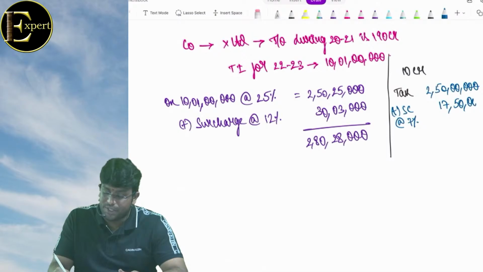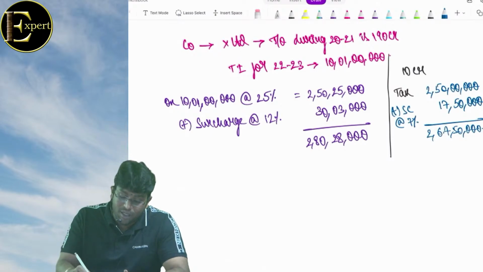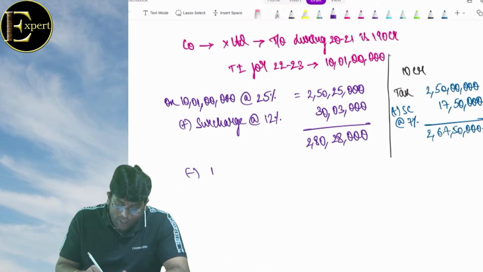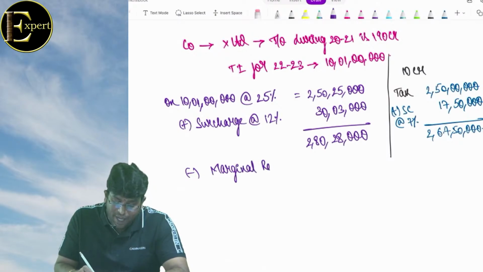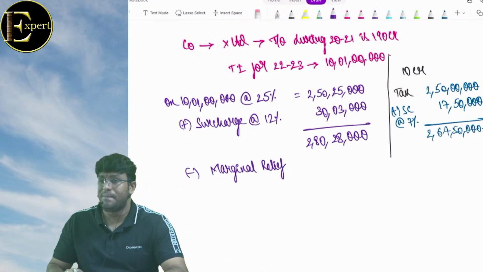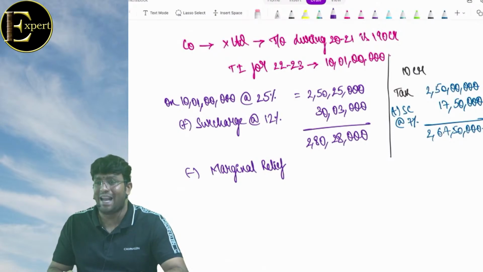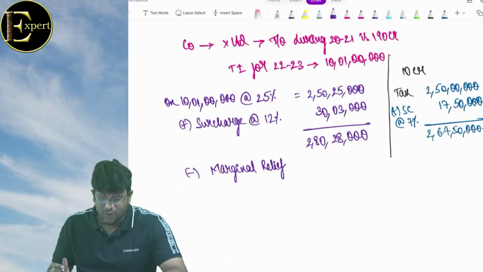17 lakhs 50,000. Total 2 crore 67 lakh 50,000. बेटा बराबर है? अब मुझे बताओ what will be my marginal relief? सबसे बड़े marginal relief आएगा नहीं आएगा? आएगा, because difference in income is only 1 lakh. What is the difference in tax? Exactly. So what is the marginal relief?